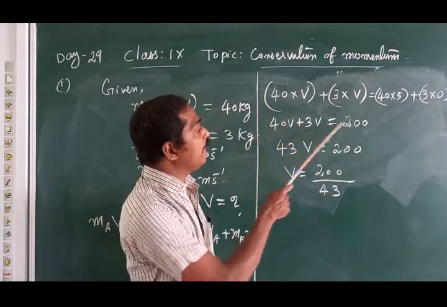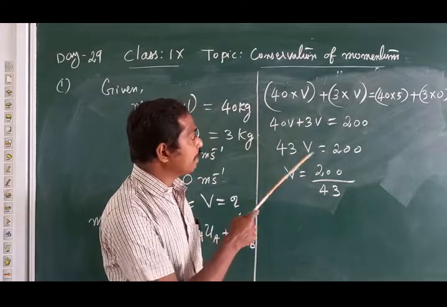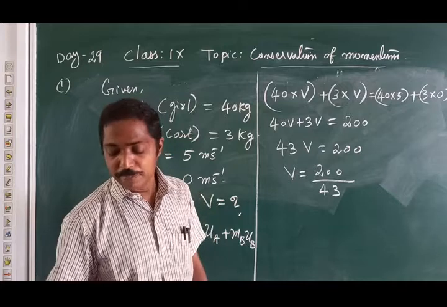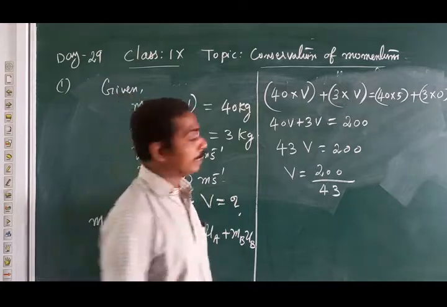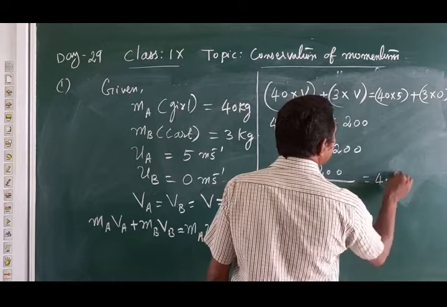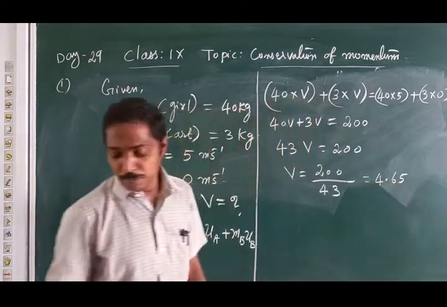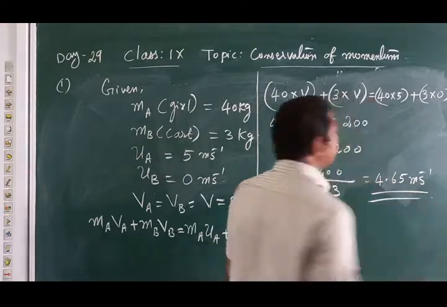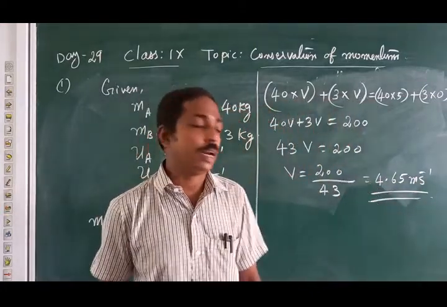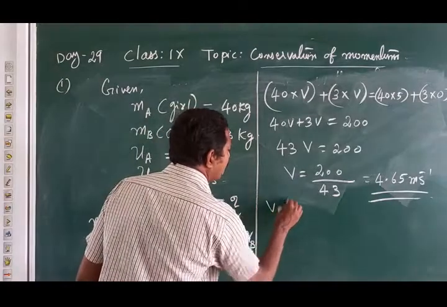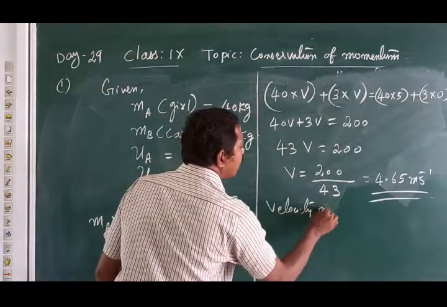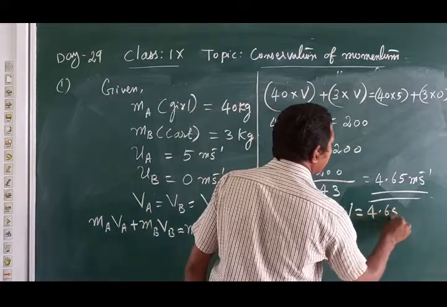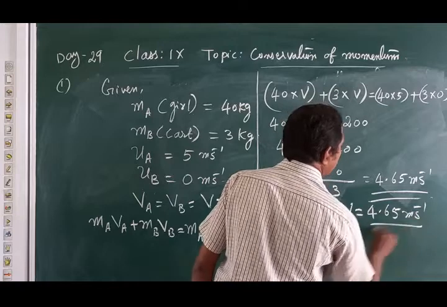40V plus 3V equal to 200. 43V equal to 200. V equal to 200 by 43. When we divide 200 by 43, we get 4.65 meters second raised to minus 1. This is the velocity of the girl. So velocity of girl equal to 4.65 meters second raised to minus 1 after interaction.